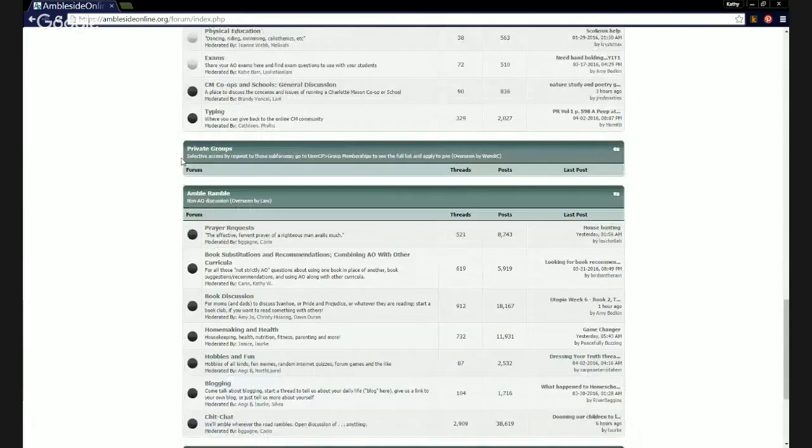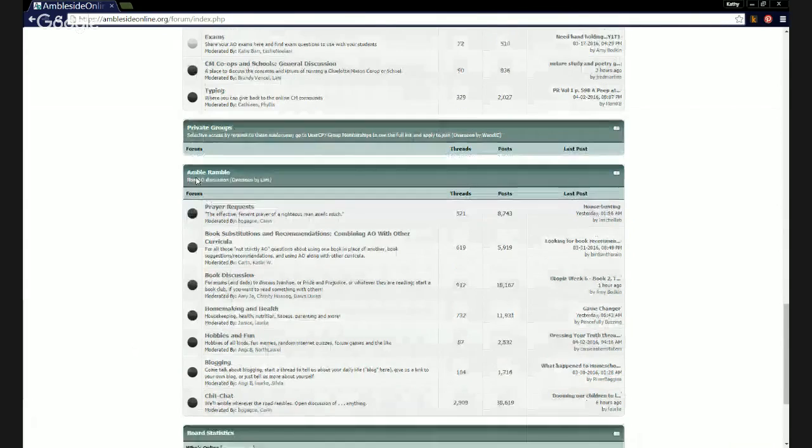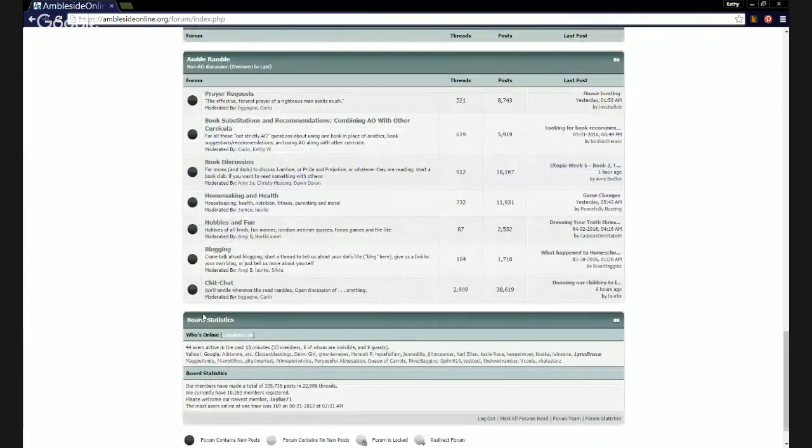We haven't subscribed to any private groups, so we don't see anything listed here. The instructions for signing up for them are under tech support, and they're also up there in the help file. And then Amble Ramble is a sort of off-topic area where you can talk about all sorts of different fun things that aren't really related necessarily to Charlotte Mason or Ambleside.